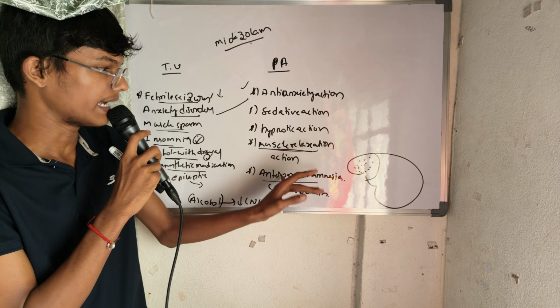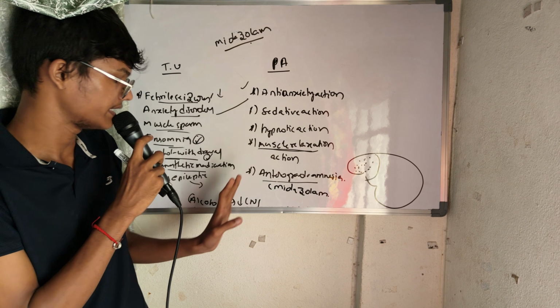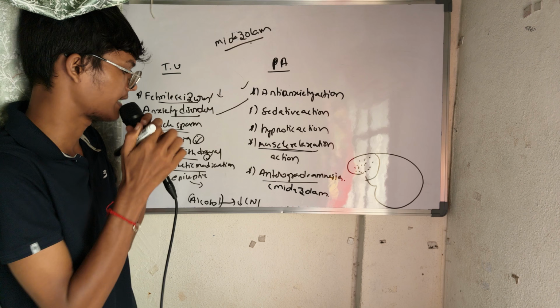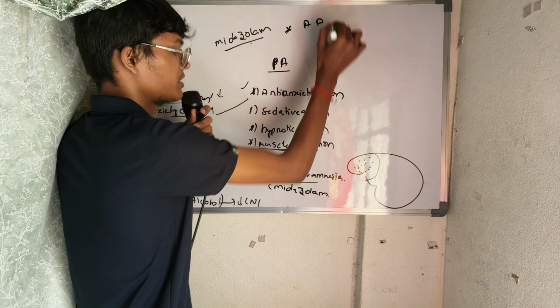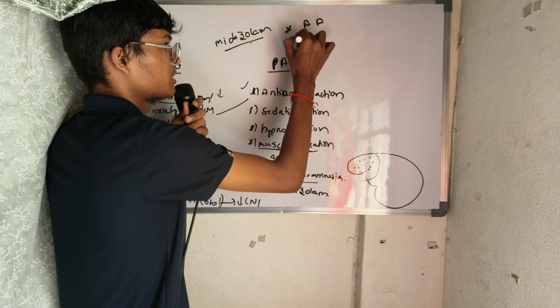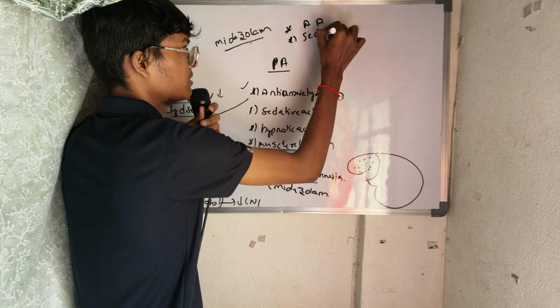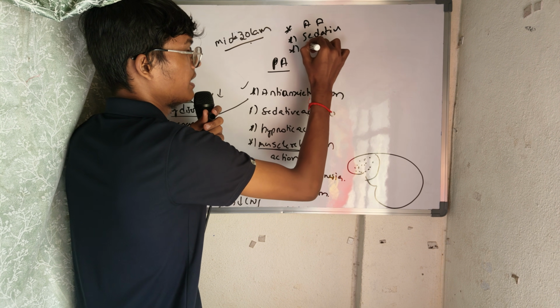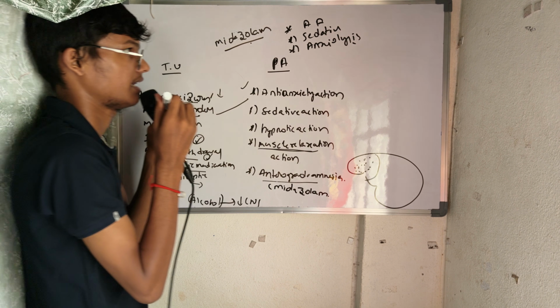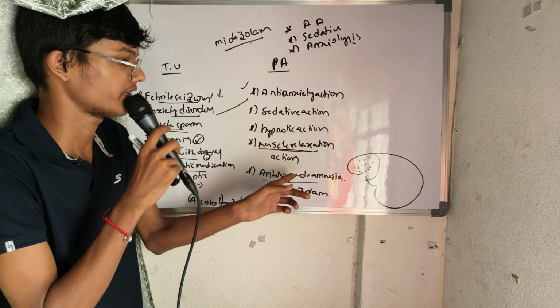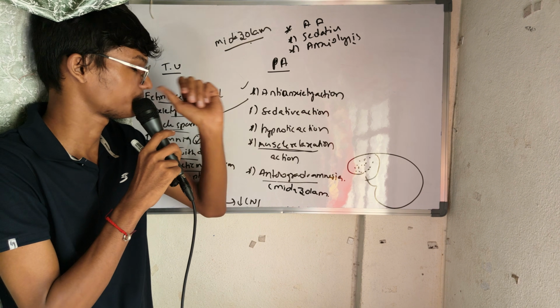How? As midazolam gives anterograde amnesia, and it also gives sedative action and anxiolysis. It will decrease the anxiety, it will give anterograde amnesia, it will give sedative action.